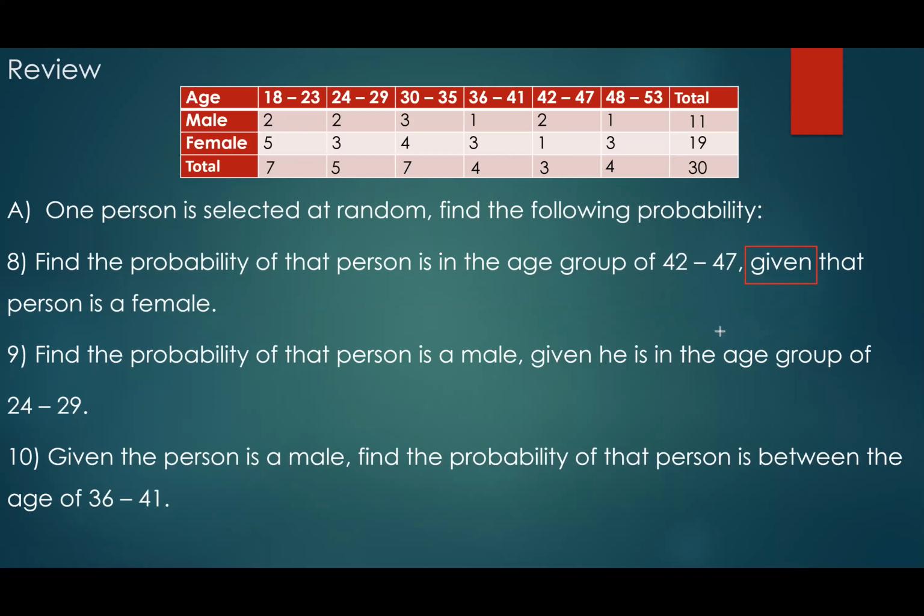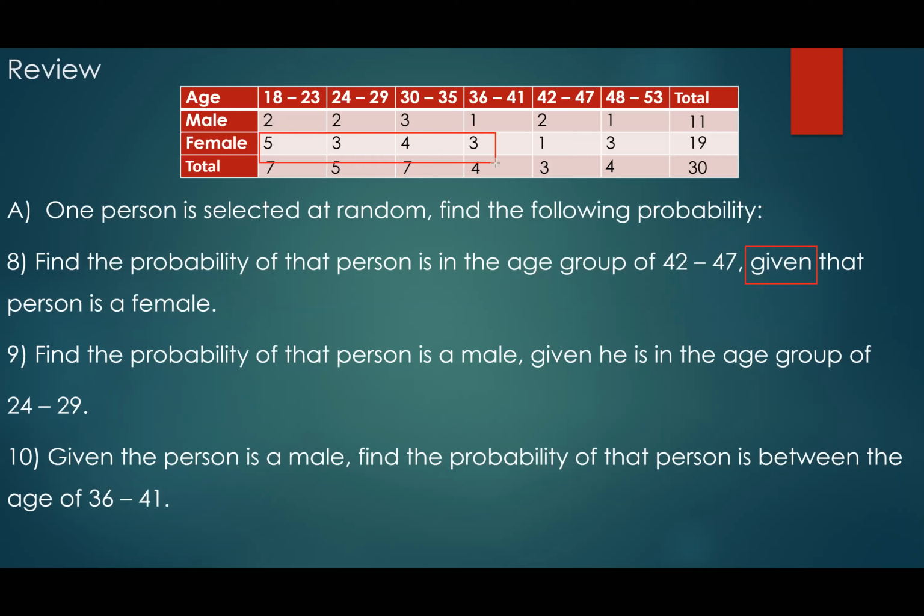For conditional probability, the first thing we need to ask ourselves is, what is our new total? We are no longer working with this 30. We will no longer take everyone in my class, right? This class has 30 students, male, female, and so on. Now they ask you to find the probability that the person is in the age group of 42 to 47, given that the person is a female. I told you guys that we no longer use 30 as my total. What we need to do is ask ourselves, what comes after the word given?